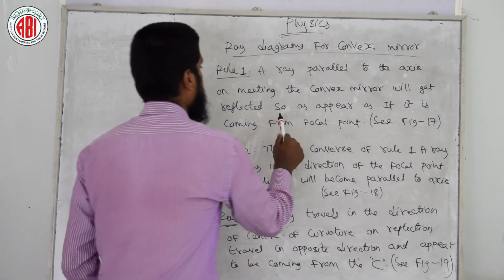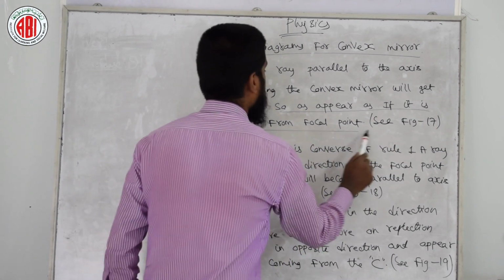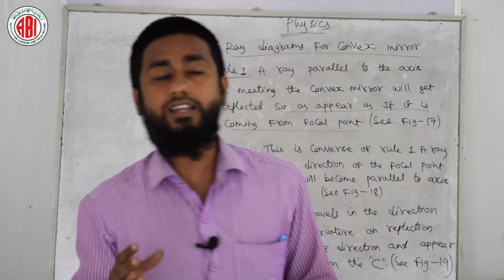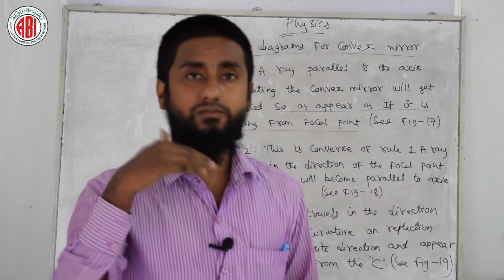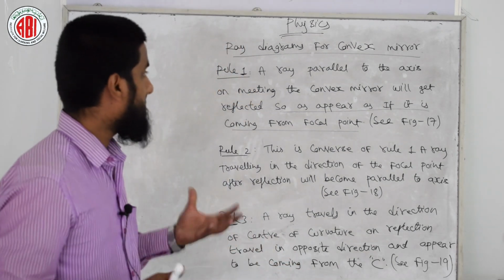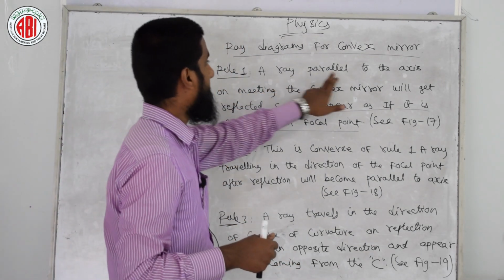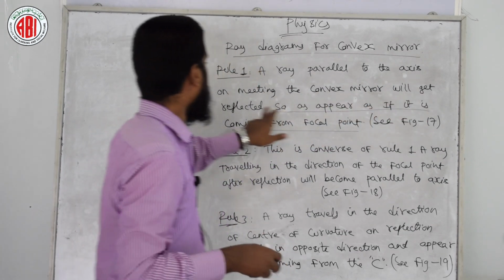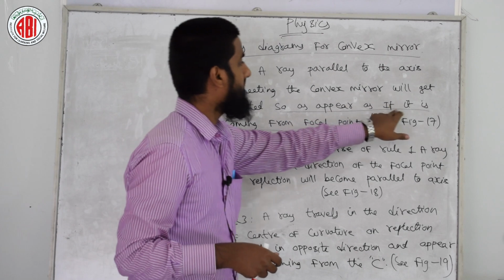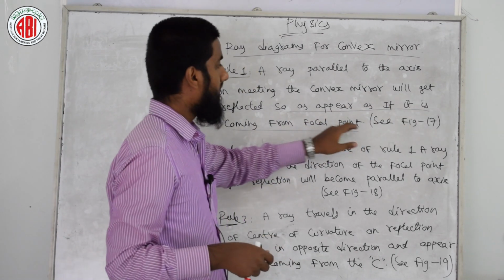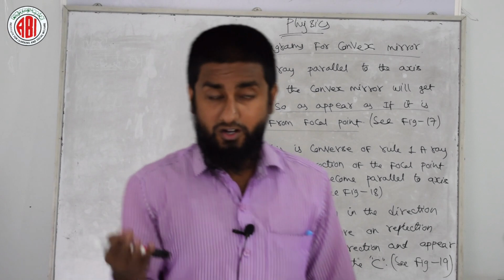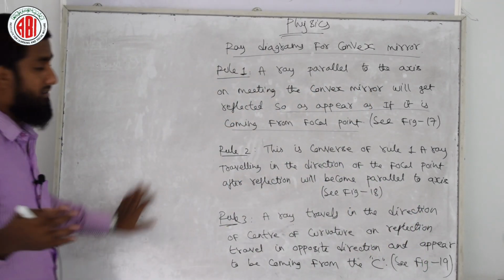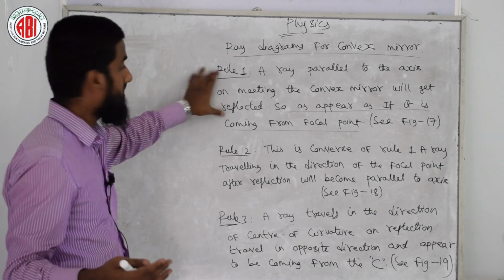Why we are writing this point means in convex mirror we are not getting the actual reflected ray, we just need to assume that the ray is coming from a particular point. So once again, a ray parallel to the axis on meeting the convex mirror will get reflected, so appears as if it is coming from the focal point. You can see the board, I am showing the diagrammatic representation of this rule 1.